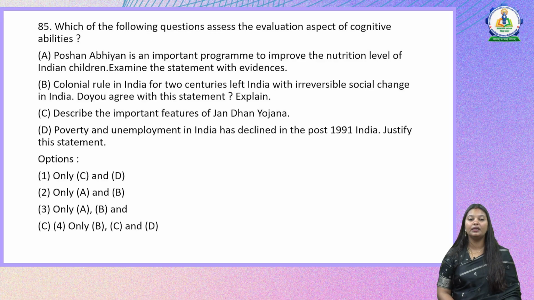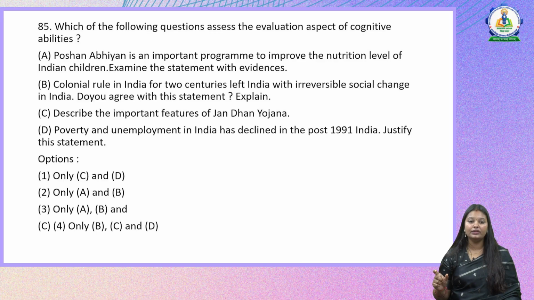So Poshan Abhiyan is an important program to improve the nutrition level of Indian children. Examine the statement with evidences. So you need to see which of these is assessing the cognitive ability. So the next one that they have given us is colonial rule in India for 2 centuries left India with irreversible social change in India.